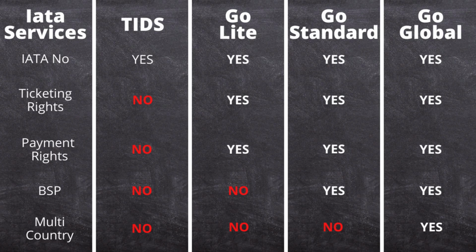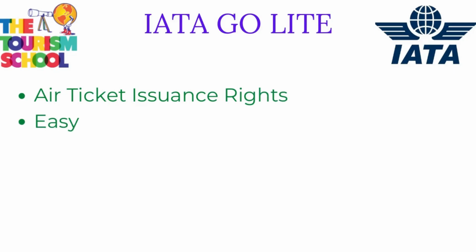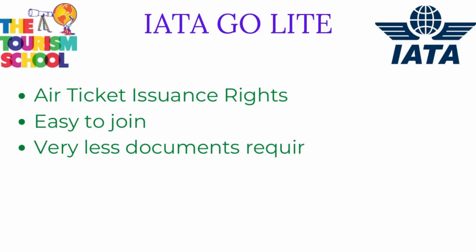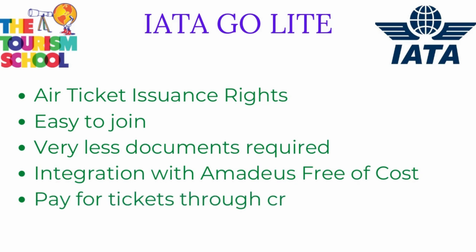Now, the best solution, the cheapest solution, and the shortest solution for getting rights to issue air tickets is through ITA Go Lite. This gives you the facility to issue tickets without depending on anyone.